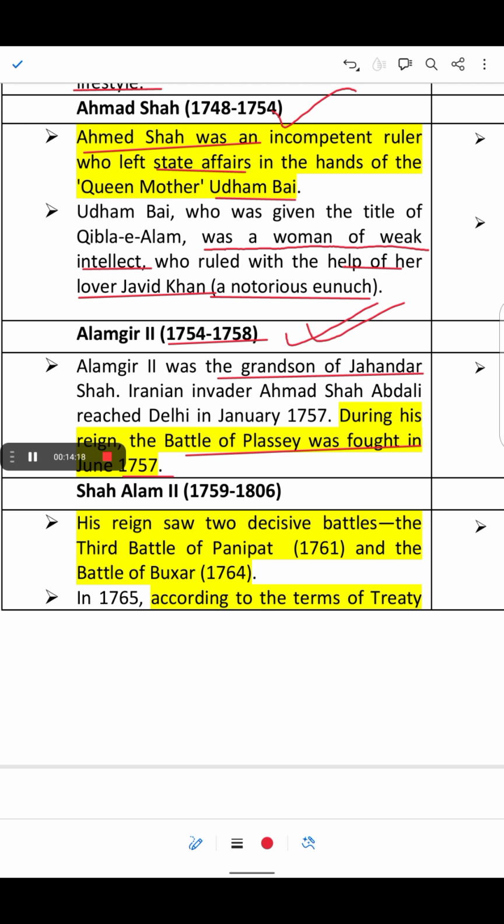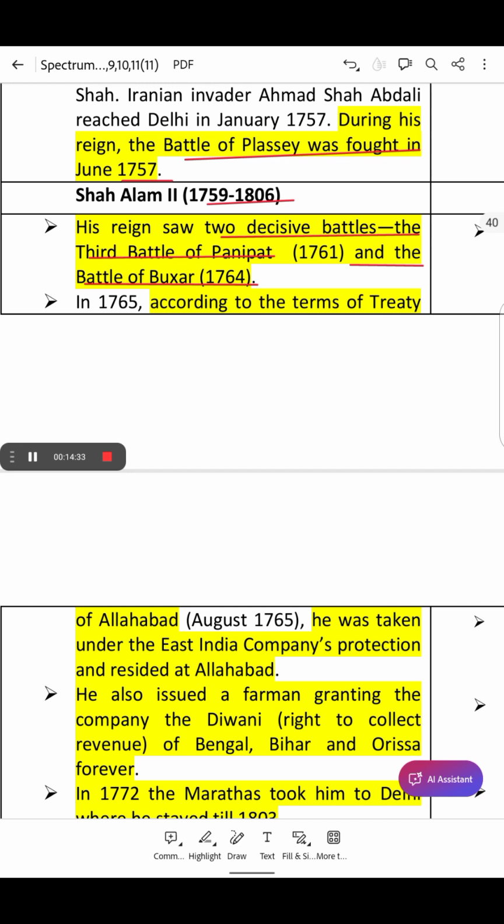Next is Shah Alam II from 1759 to 1806. His reign saw two decisive battles, the Third Battle of Panipat and the Battle of Buxar. And Shah Alam II was another puppet ruler. And this Third Battle of Panipat occurred during his reign.